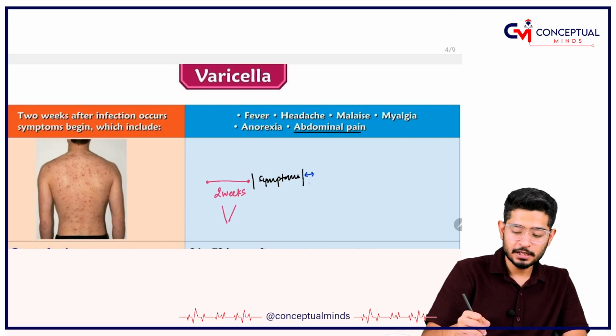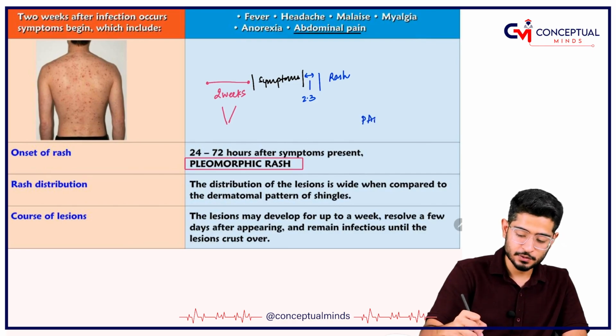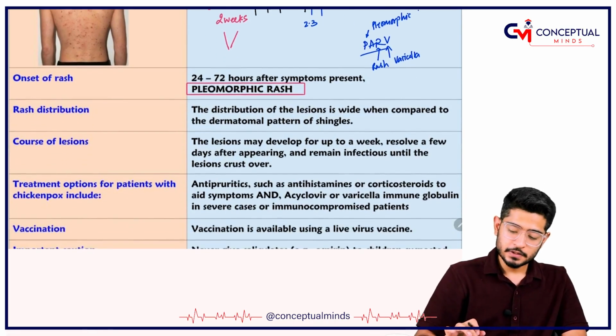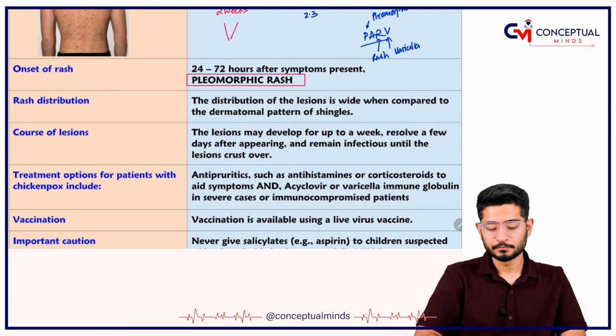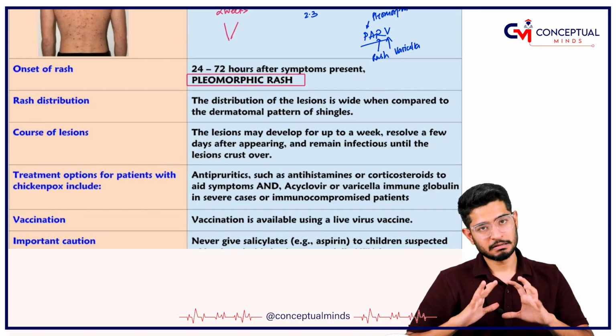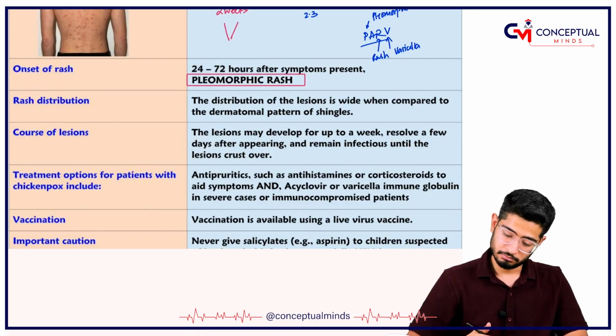Then after 2-3 days there will be a rash, and which is the type of rash? Varicella has a pleomorphic rash. So please remember my name: R for rash, V for varicella, P for pleomorphic rash. The rash is going to spread on the trunk, and then the extremities and everything are going to get involved.